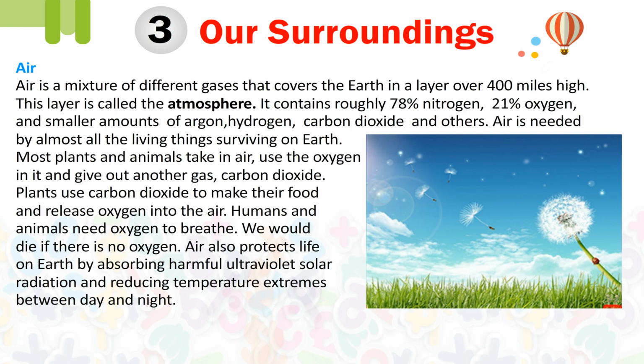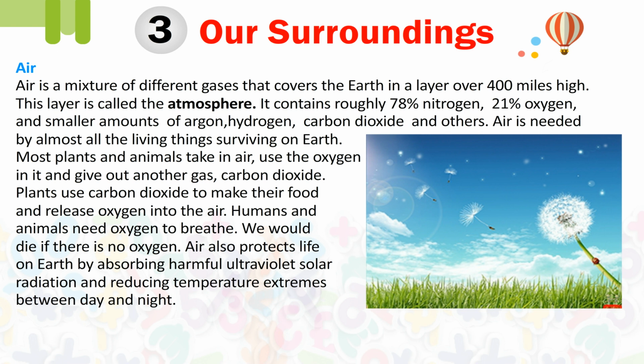Air. Air is a mixture of different gases that covers the earth in a layer over 400 miles high. This layer is called the atmosphere. It contains roughly 78% nitrogen, 21% oxygen and smaller amounts of argon, hydrogen, carbon dioxide and others. Air is needed by almost all the living things surviving on earth.